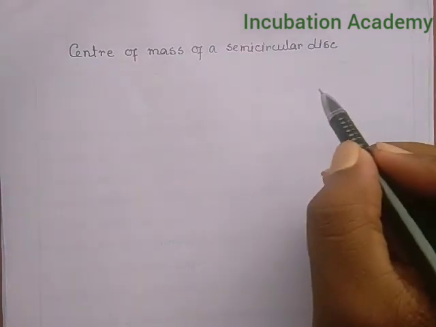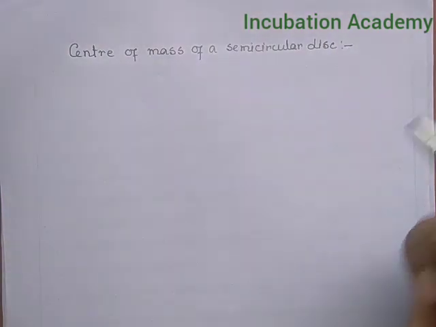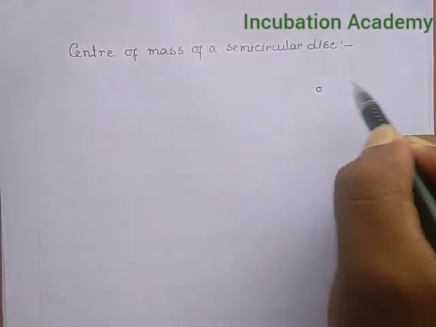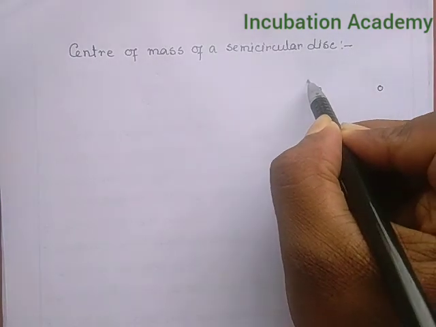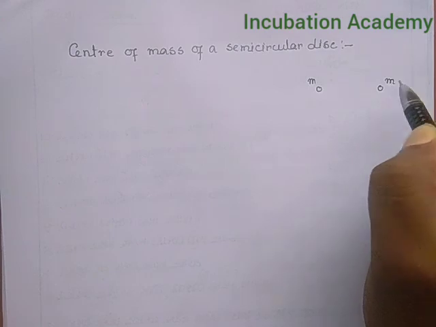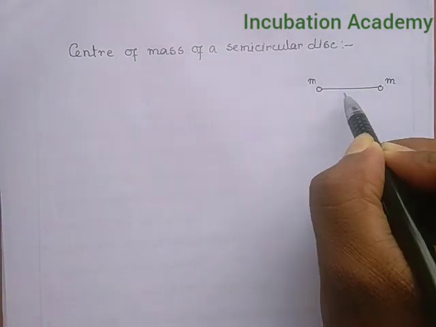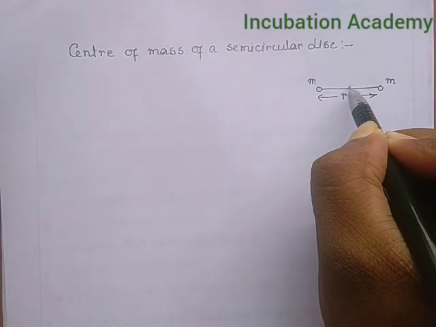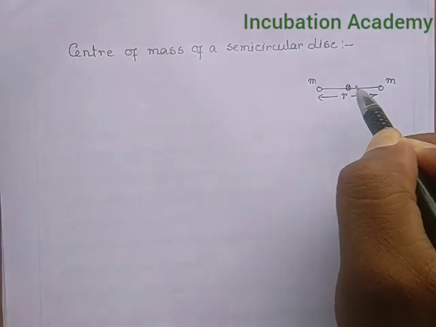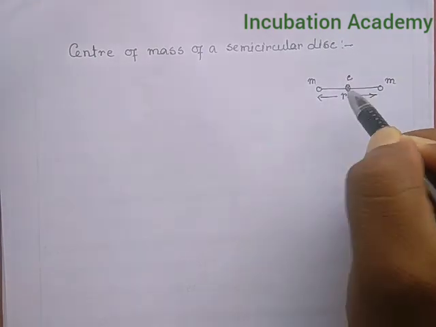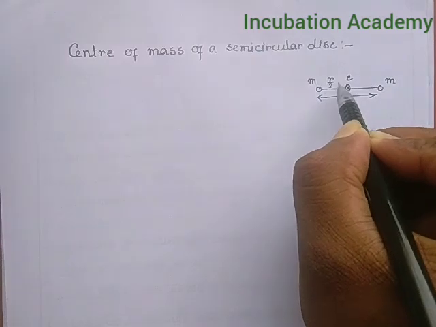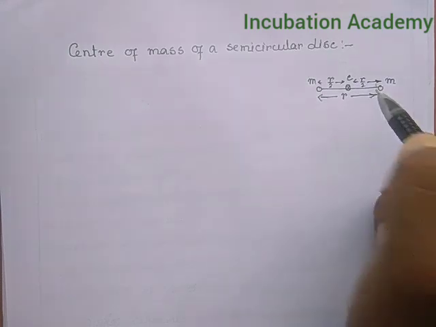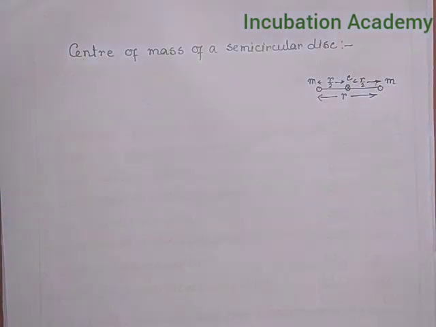Welcome everyone. I am going to find out the center of mass of a semicircular disk. But before that, we have some prior information I want to tell you. If there are two mass points of mass small m and they are separated by a distance small r, then the center of mass lies at the middle point of it. Let us say it is C and it is at a distance r by 2.